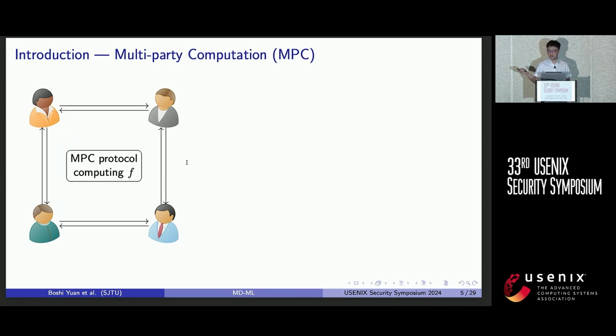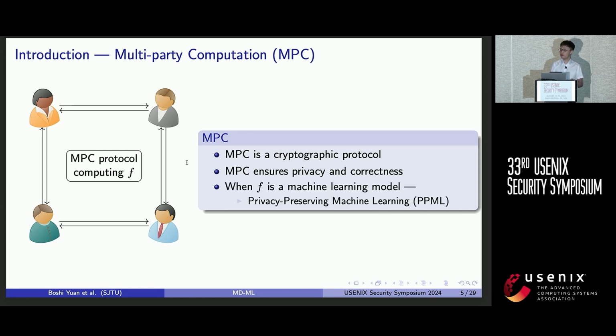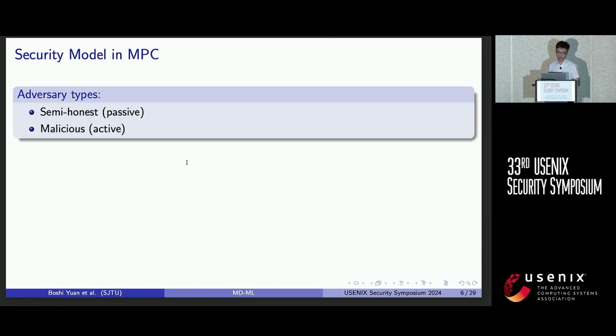But in reality, we don't have this trusted third party, so they have to rely on a cryptographic protocol called MPC, which ensures the privacy of the input and the correctness of the output. And also, when the function being computed is a machine learning model, then we call it privacy-preserving machine learning, or PPML for short. So as for the security model in MPC, we have passive protocols and active protocols.